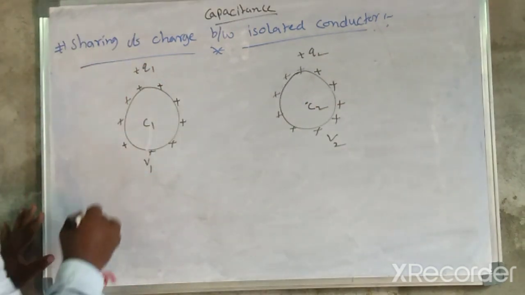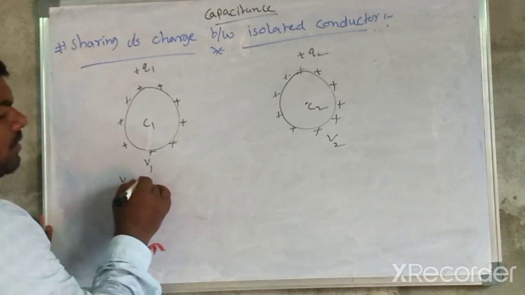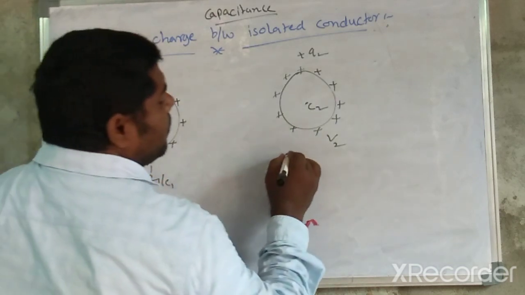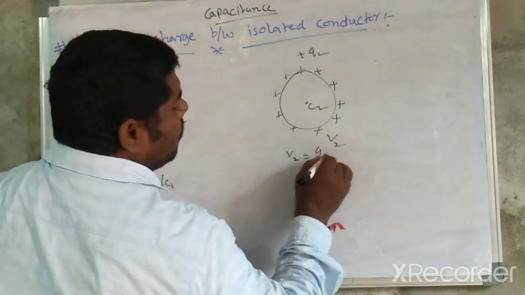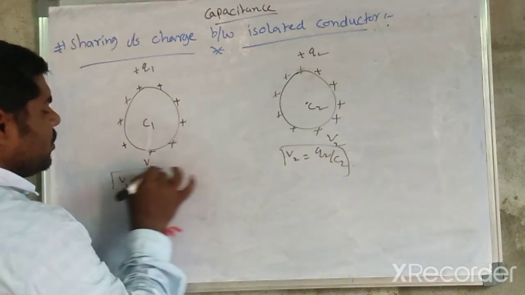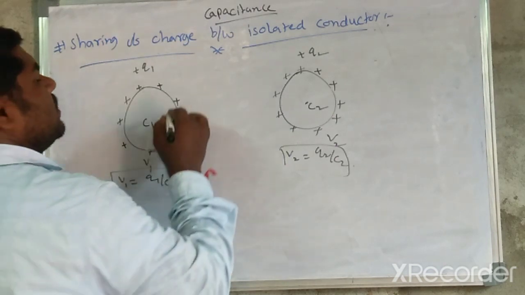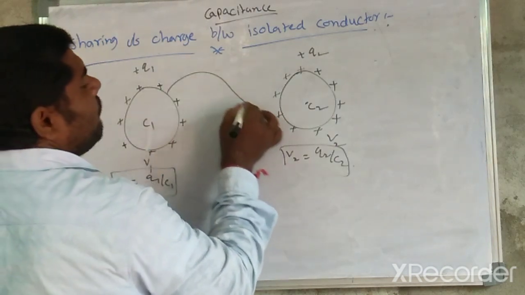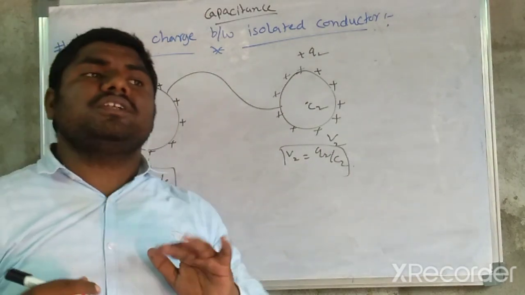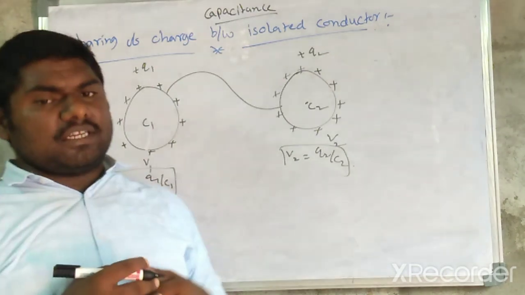So V1 is equal to Q1 upon C1, and V2 is equal to Q2 upon C2. After connecting these conductors through a wire, charge flows from high potential to low potential.